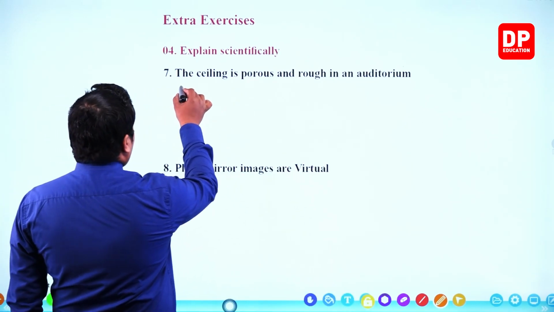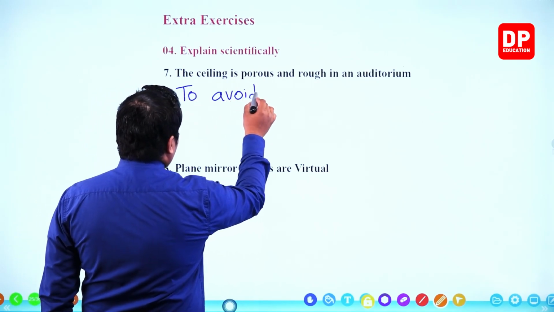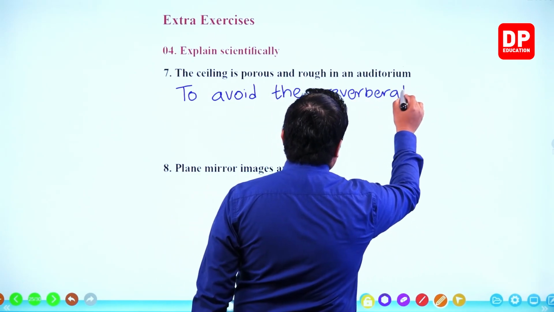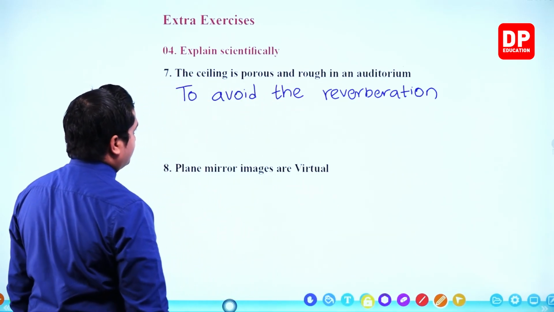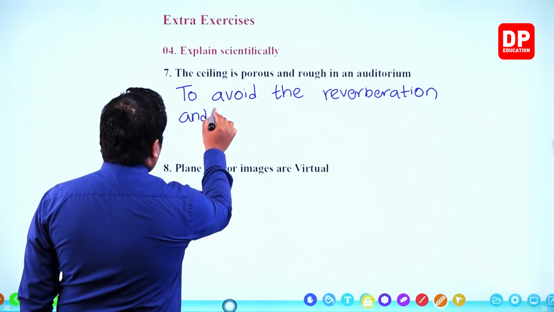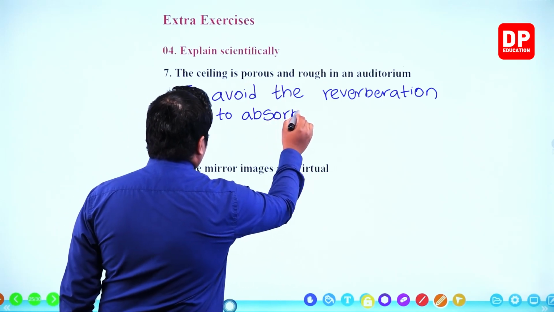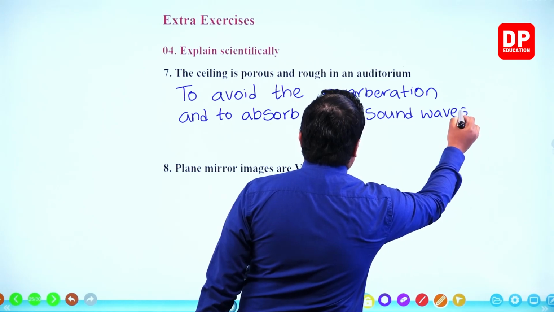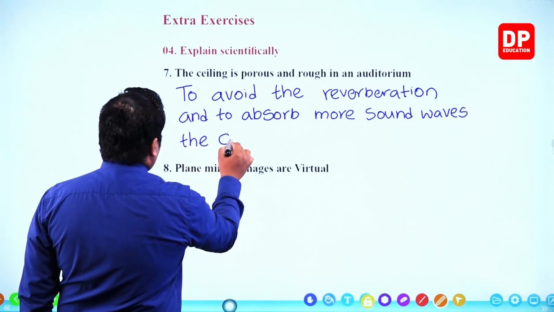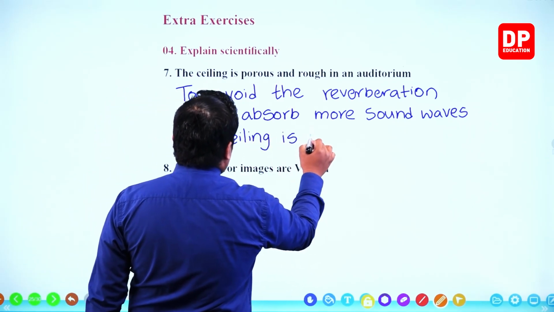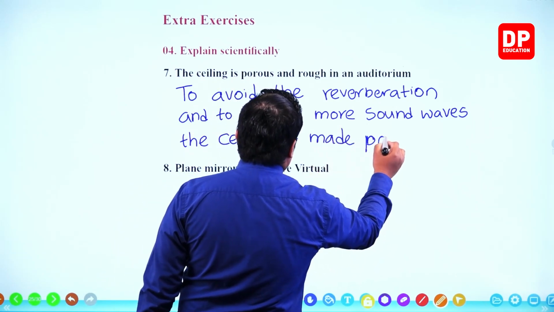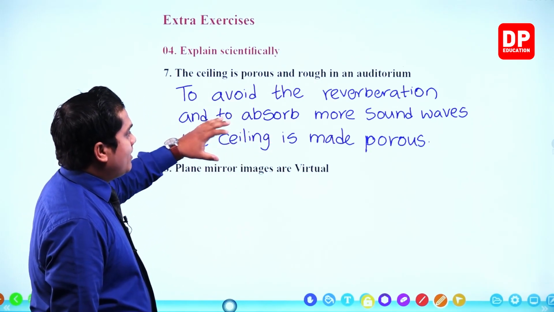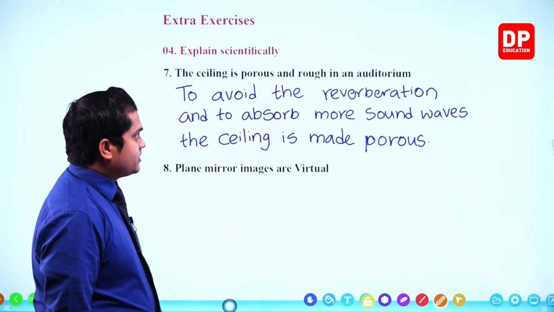So we can write the answer: to avoid the reverberation and to absorb more sound waves, the ceiling is made porous in an auditorium.